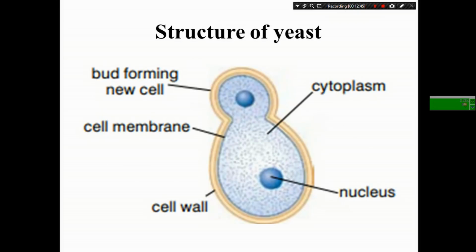And the yeast cell has its own typical structures. The newly forming bud is the first part, and the second is the matured yeast cell, having a cell membrane and cell wall. The central part has a nucleus and cytoplasm. This is the typical structure of yeast. So what makes yeast different from the bacteria and viruses you have seen is that yeast contains a nucleus, but viruses and bacteria may lack a nucleus.